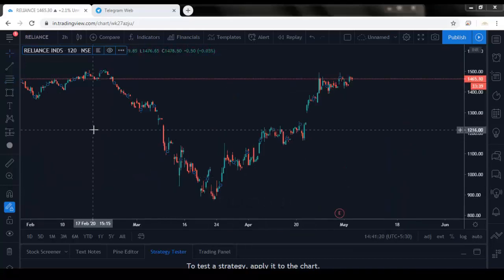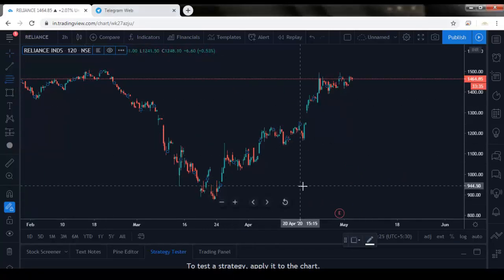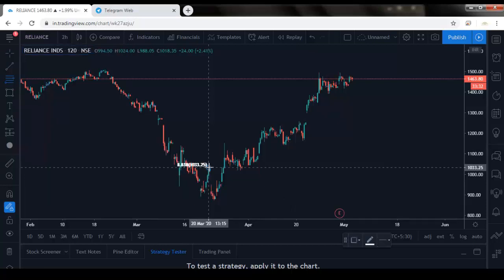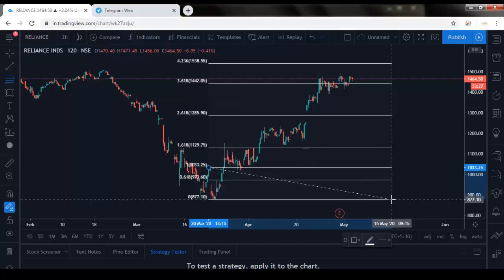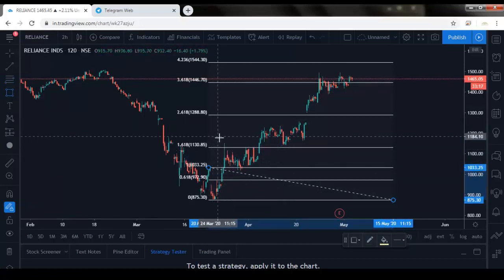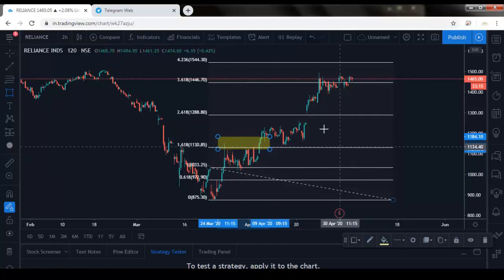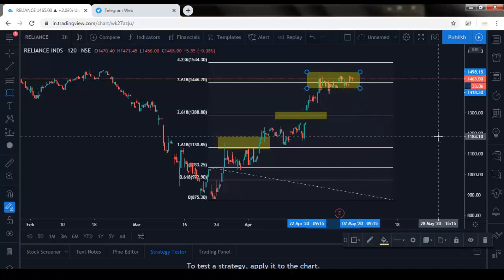Okay, we will check another chart. I have taken the Reliance chart. See, this is the swing high to swing low. If you place it here, see, it touches the 1.618 level. Then it achieved the 2.618 level. Then finally it goes to the 3.618 level.